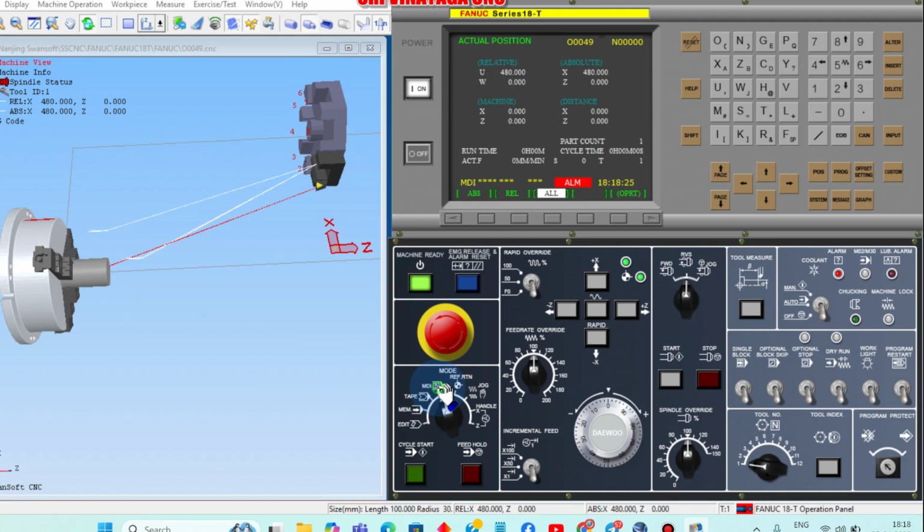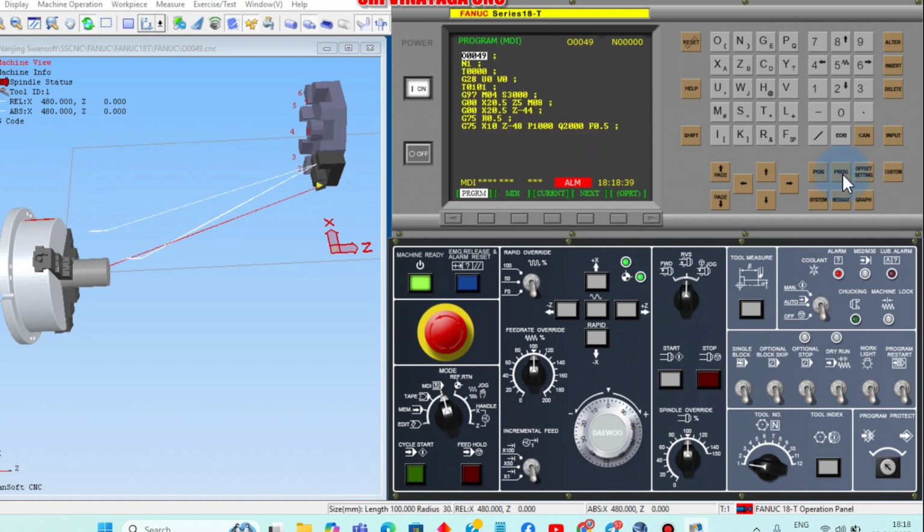We should go to MDI. MDI means manual data input. Go to MDI, then go to PROG. What is the meaning of PROG? This is known as program. In this program we can see the soft keys. Soft keys will change according to these buttons.